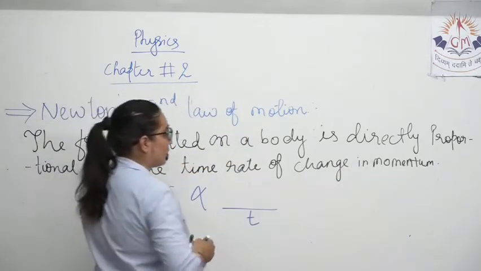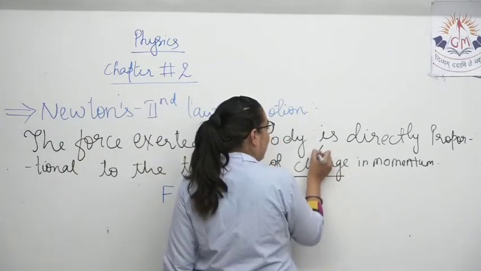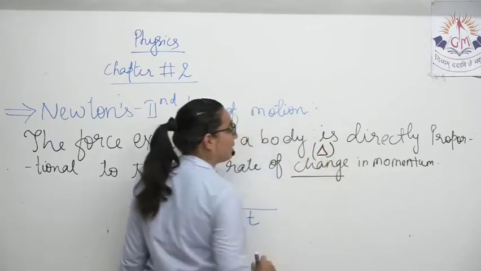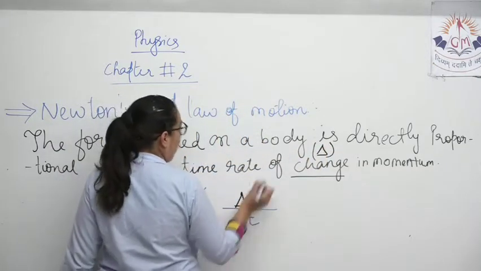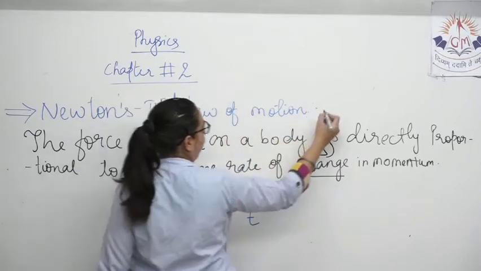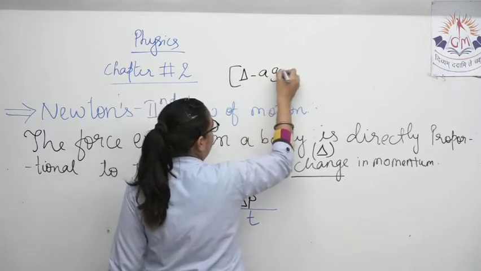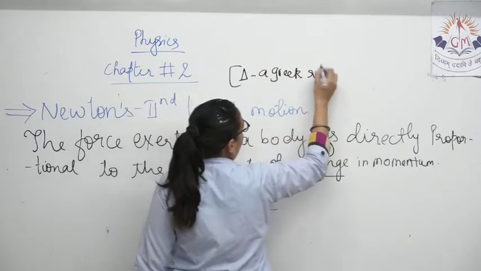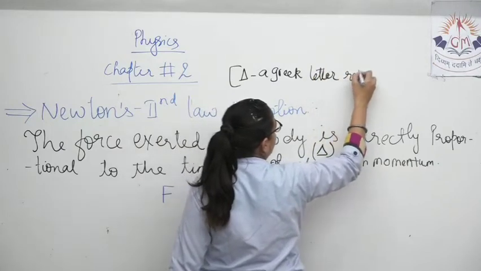The meaning of the word change always means final minus initial, and change is denoted by which particular Greek letter? Delta. So what is the meaning of delta over here? Delta, a Greek letter representing change.